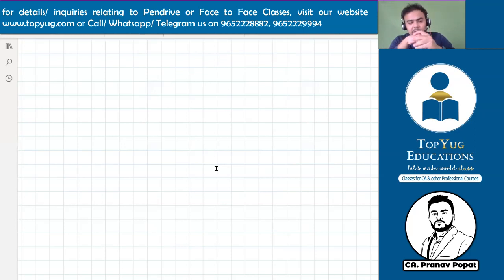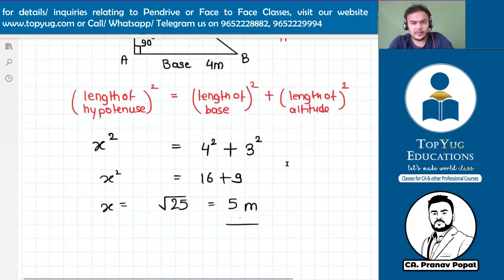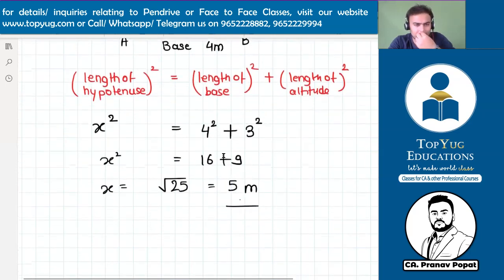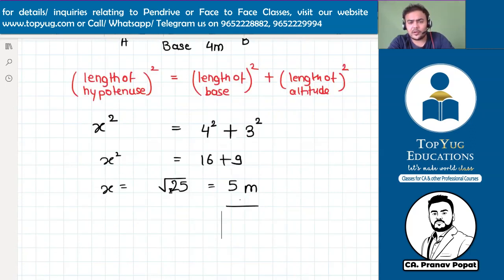Now next thing, what should we start now? So our basic geometry is done. What last line, Sahil? The last line is nothing. x square is equal to 16 plus 9. So x is equal to the square root of 25. So x is equal to 5 meters. Is your doubt different? I'm not able to understand, Sahil. Can you explain what your doubt is in the chat box? Okay, you're clear, right? No problem.